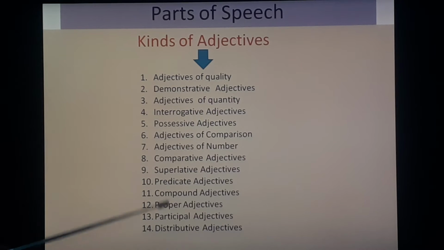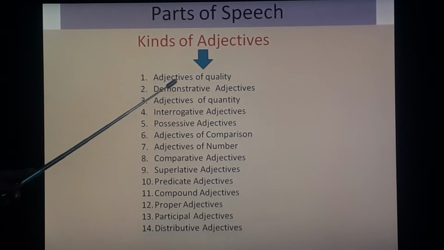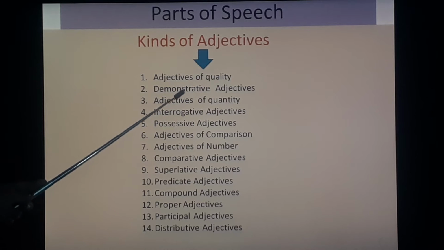So all these we are going to see one by one. Today in this part 10 we will see the first two kinds of adjectives, and that is adjectives of quality and demonstrative adjectives.